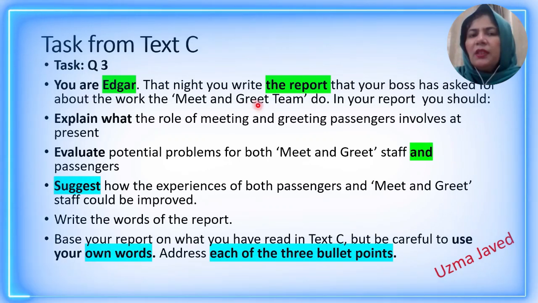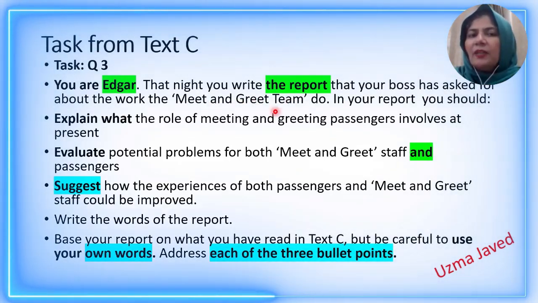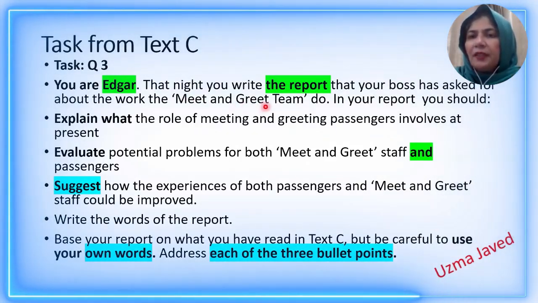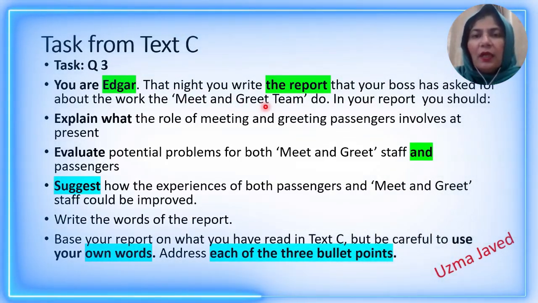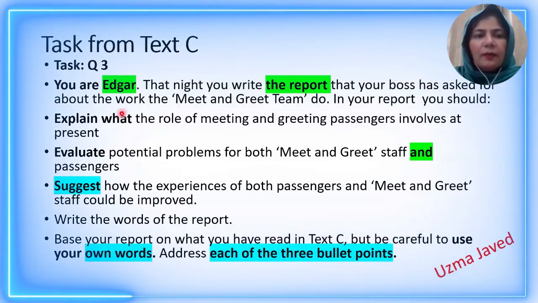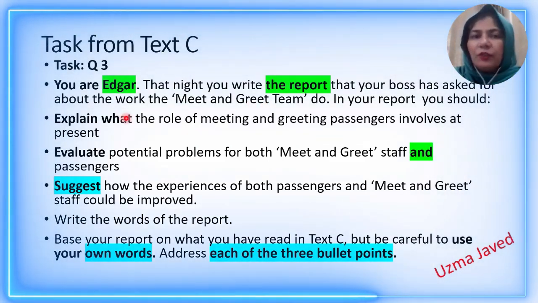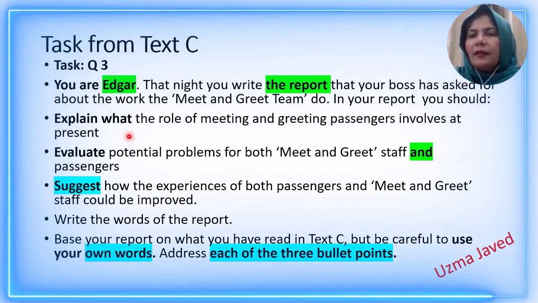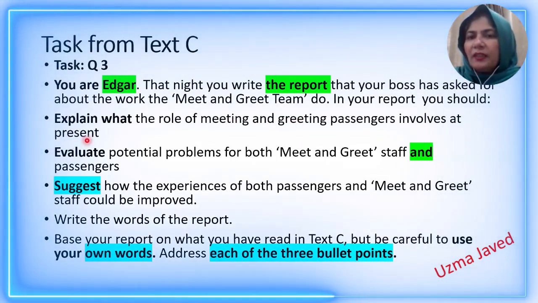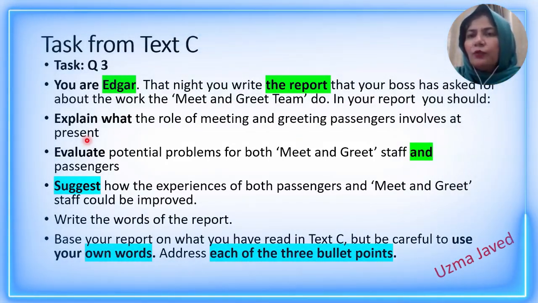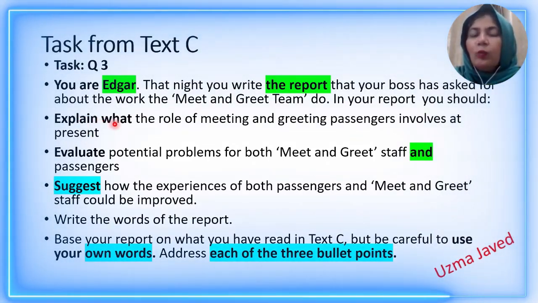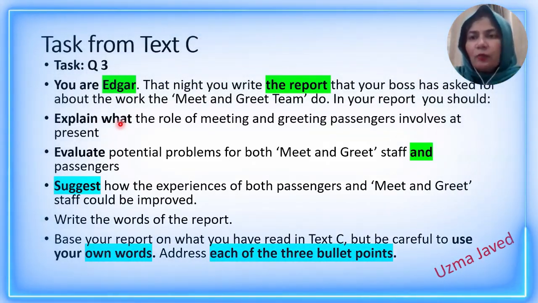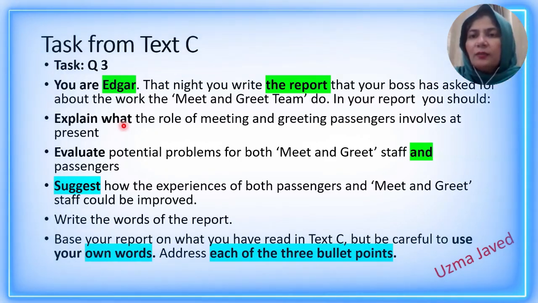Now you see that Meet and Greet Team is a name. It has been written in the proper style of heading with capital M, capital G, and capital T. Similarly, you should also write this name when you repeat it in your answer, because reports demand formal language. Explain what the role of meeting and greeting passengers involves at present. Now you see, at present means that the question itself has demanded that you use present tense. And here the word what tells us that this is an explicit question. This is demanding explicit meaning from us.